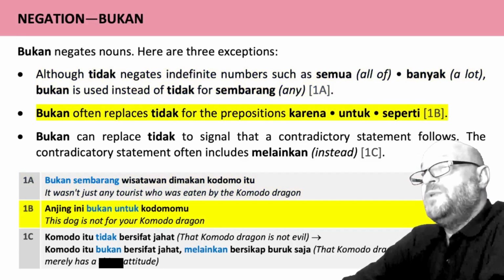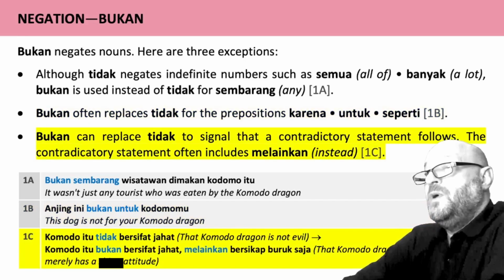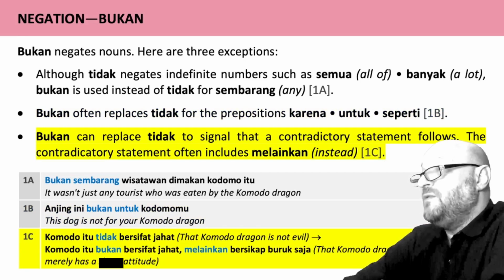Bukan often replaces tidak for the prepositions karena, untuk, and seperti. Example 1b. Anjing ini bukan untuk Komodomu. This dog is not for your Komodo dragon. Bukan can replace tidak to signal that a contradictory statement follows. The contradictory statement often includes melainkan.